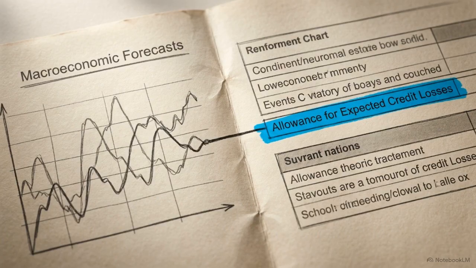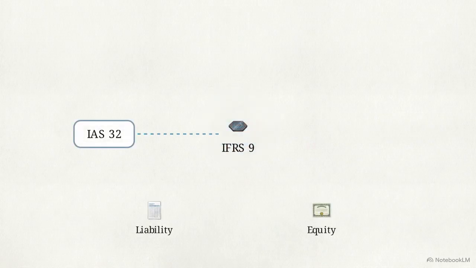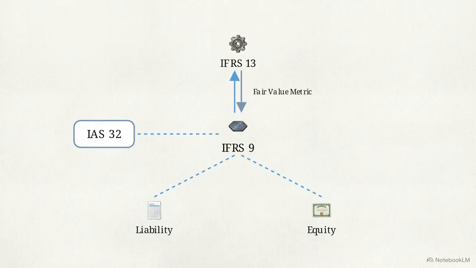IFRS 9 serves as the central logical processor, but it functions within a wider ecosystem of standards. It relies on IAS 32 to establish the legal boundary that separates a financial liability from an equity instrument. It determines when to use fair value, but then outsources the actual measurement hierarchy and mechanics to IFRS 13.